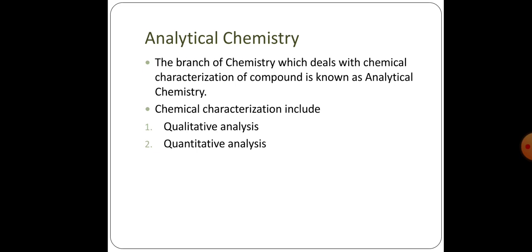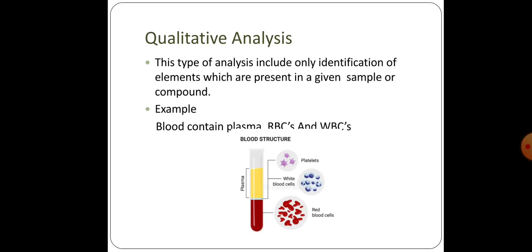On the basis of chemical characterization and analysis, we can classify analysis into two categories: qualitative analysis and quantitative analysis. Qualitative analysis is that type of analysis which includes only identification of elements which are present in a given sample or compound.